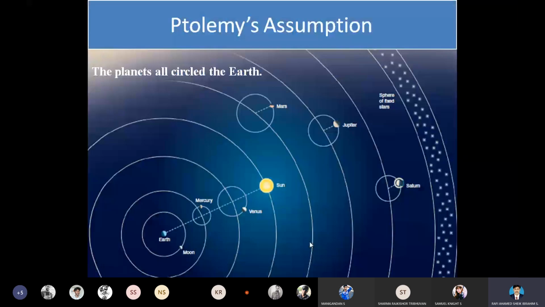According to the first assumption, Ptolemy's assumption, he said that the planets all circulated the Earth. There are a lot of hypotheses, predictions and assumptions, but I have taken only one for a simple representation. So according to this author's assumption, the planets all circulated the Earth. This is the prediction, and this is also the failure.